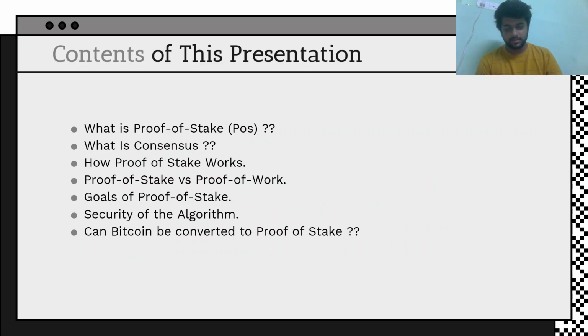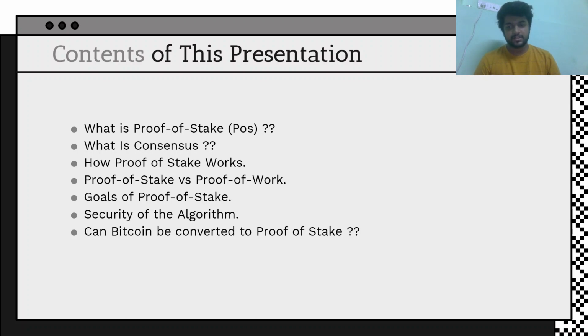First I will give you what we are going to see in this presentation. First of all, we will see what is proof of stake, a brief introduction. Then we will see what is consensus, which is basically a mechanism on which proof of stake is based. So proof of stake is basically a consensus mechanism.